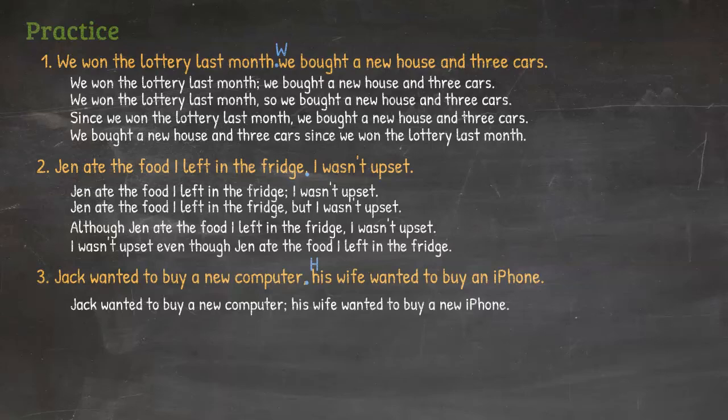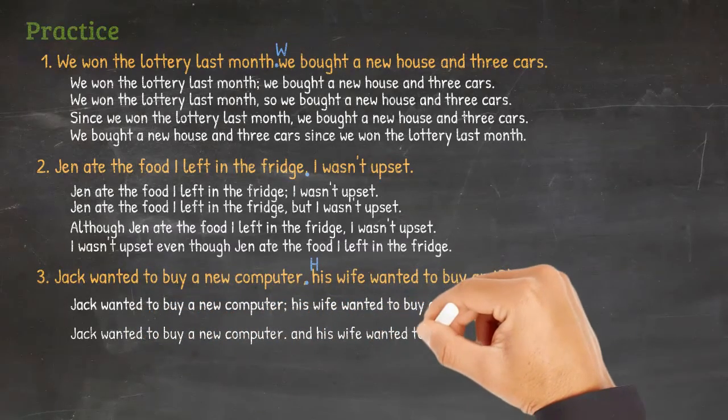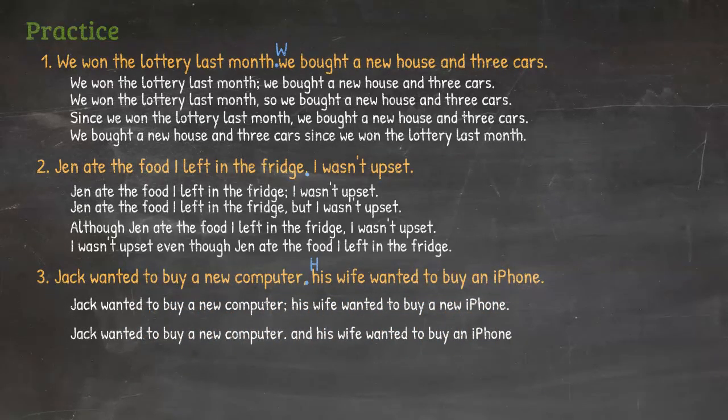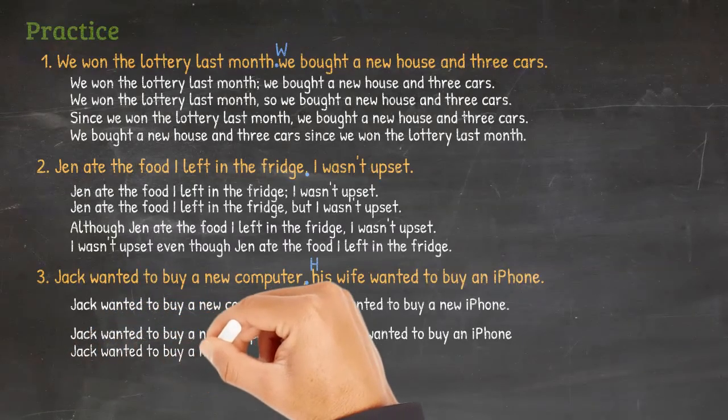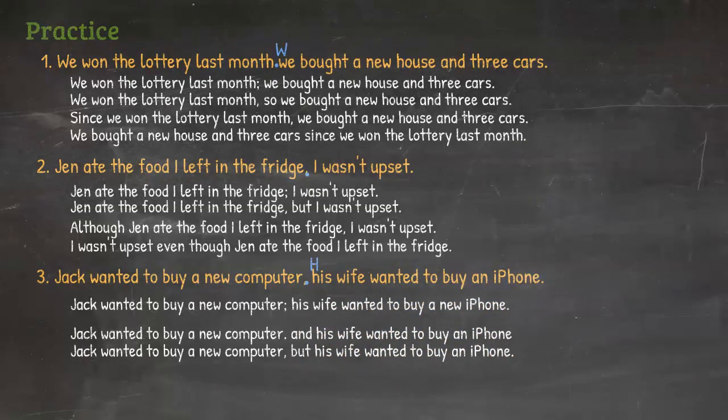If we want to explain that Jack and his wife each wanted something, then we use and, as in, Jack wanted to buy a new computer and his wife wanted to buy an iPhone. However, if we want to explain that Jack and his wife could only buy one thing, then we would need to use but, as in, Jack wanted to buy a new computer, but his wife wanted to buy an iPhone.